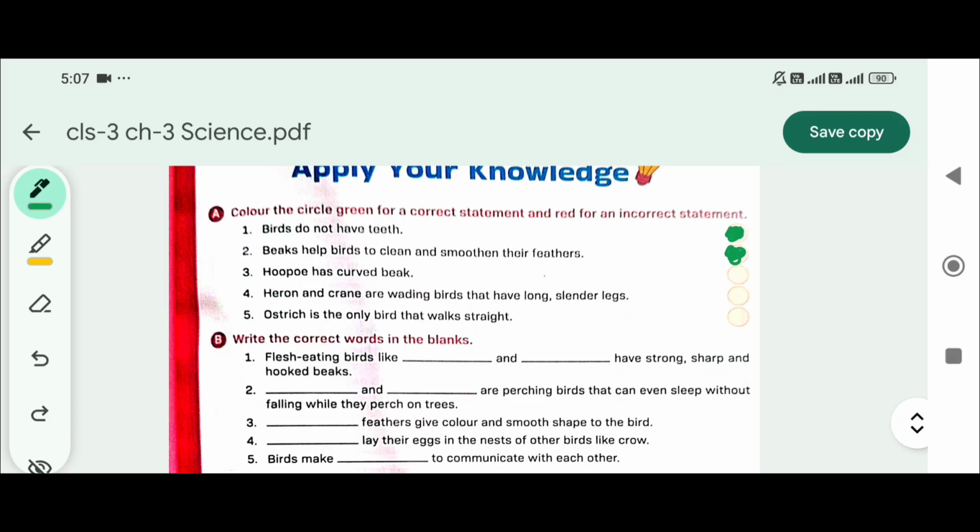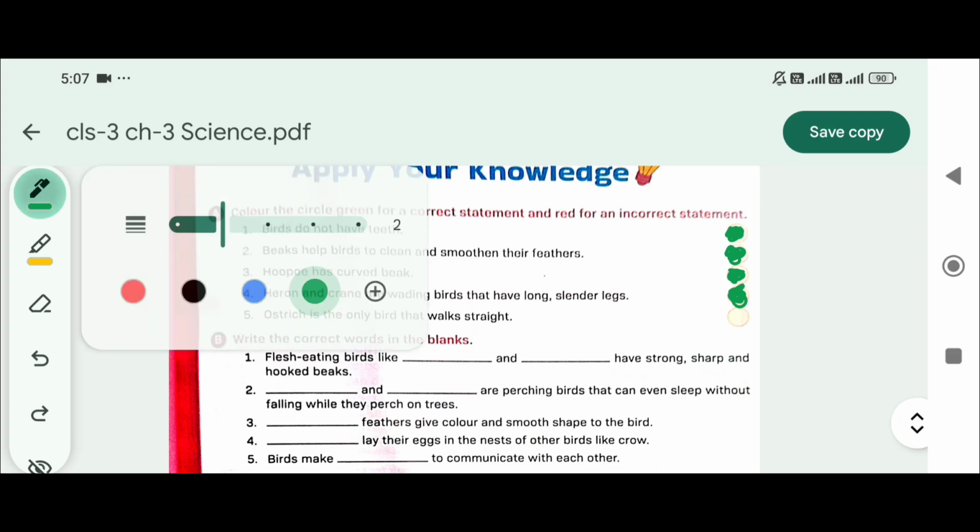Parrot has curved beak. Yes. Heron and crane are wading birds that have long, slender legs. Yes. Ostrich is the only bird that walks straight. No.